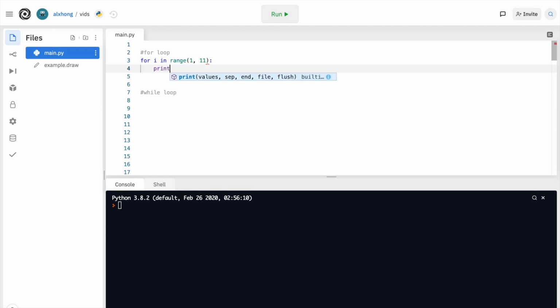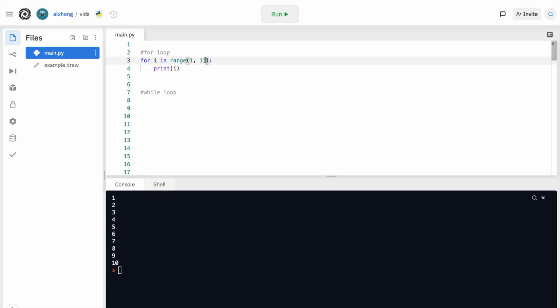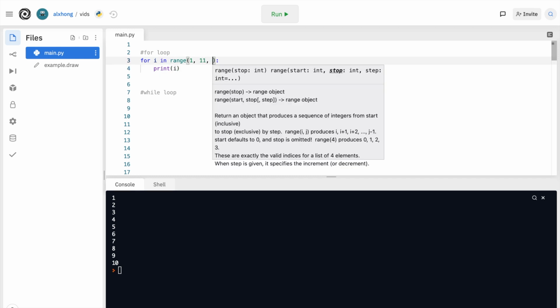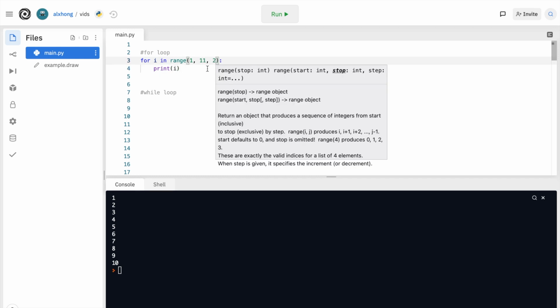And then we can print I. If we do that, yes, Python gives us 1 through 10. And we can try the incrementer, so maybe we will try 2. And I will print 1 through 10, but going 2 at a time. So it only prints odds for us.